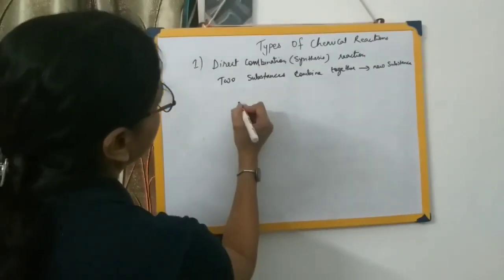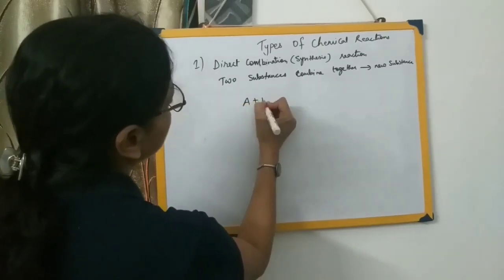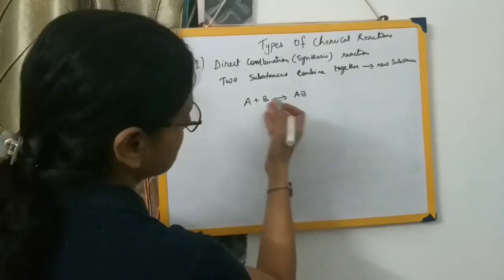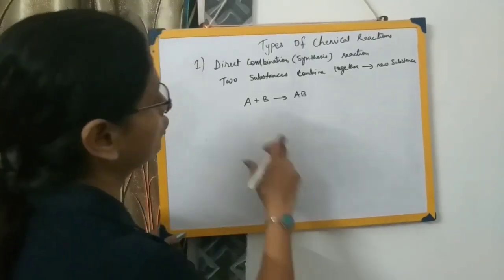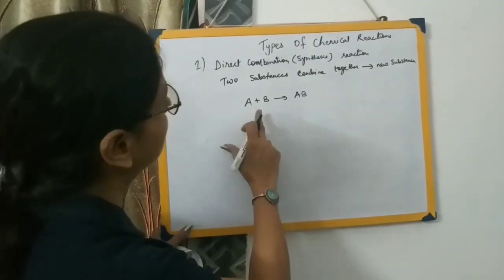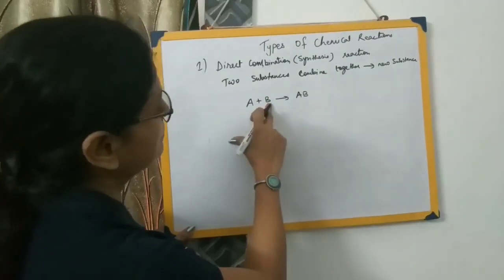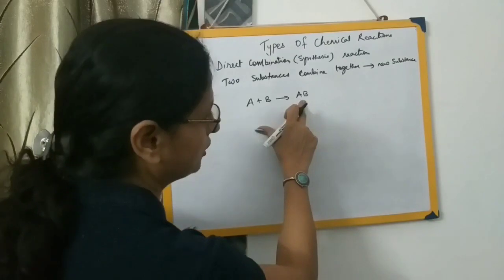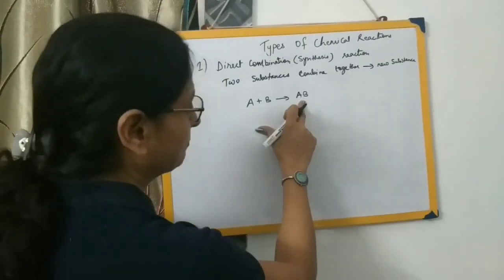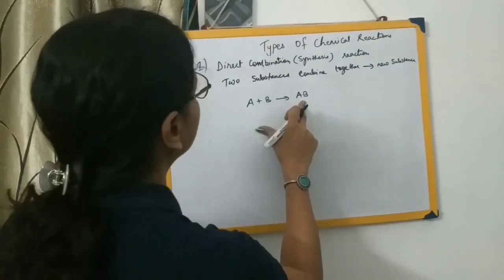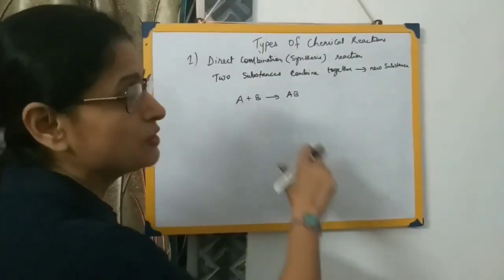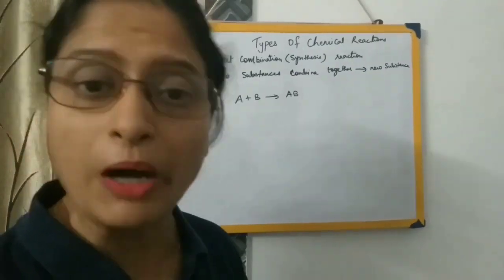A reaction of the type A plus B giving us AB is a simple way we can represent a direct combination or synthesis reaction. That means A is one substance, B is another substance, and both of them combine together to give us a new product or a new compound, AB. In a direct combination reaction, two elements can combine, two compounds can combine, or a compound and an element can combine.